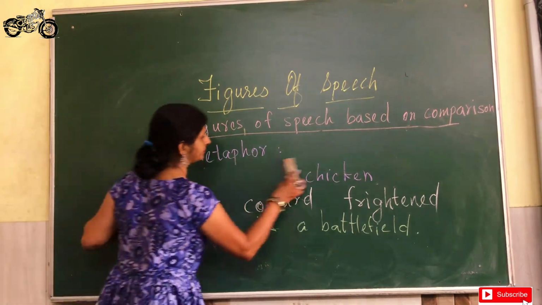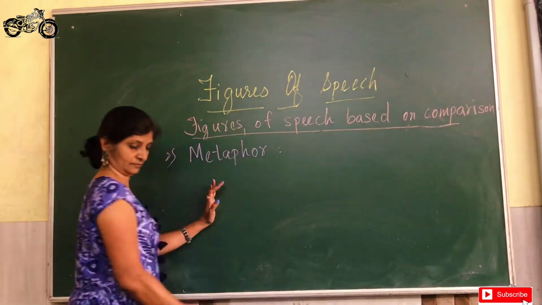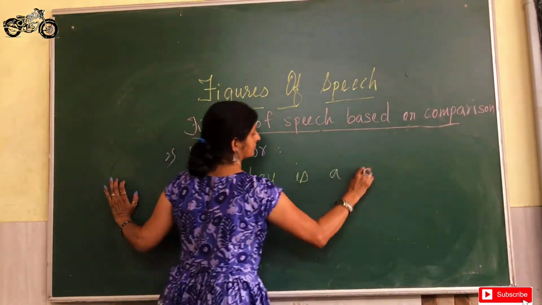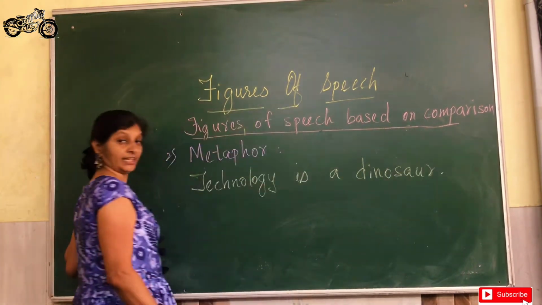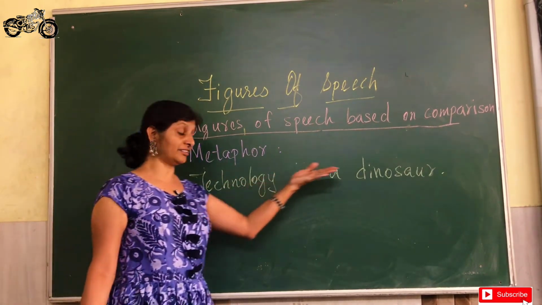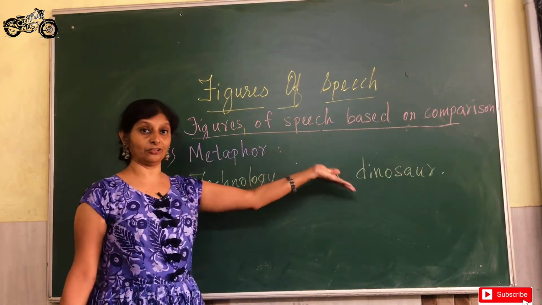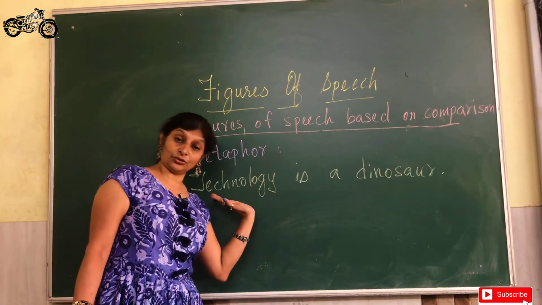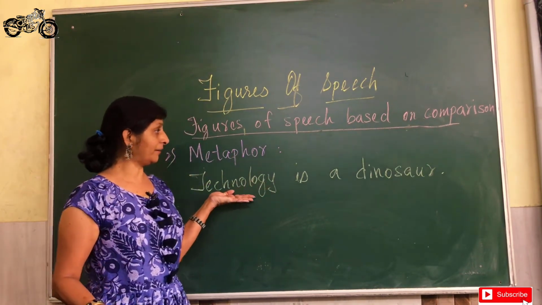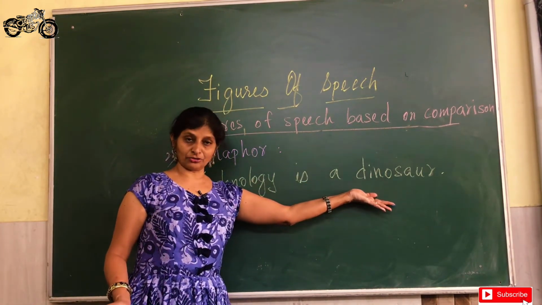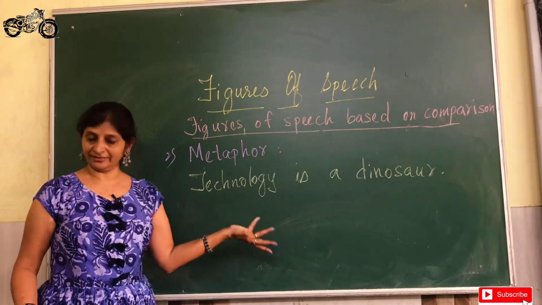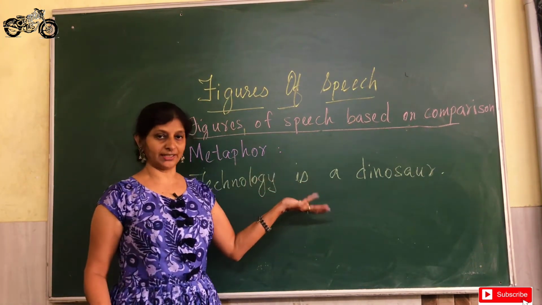Few more. Technology is a dinosaur. Now here the comparison is very absurd. Technology and dinosaur are two things of two extreme ages, but when we compare them, technology is a dinosaur. There is a symbolic meaning to it, but literally the meaning is very illogical and absurd.